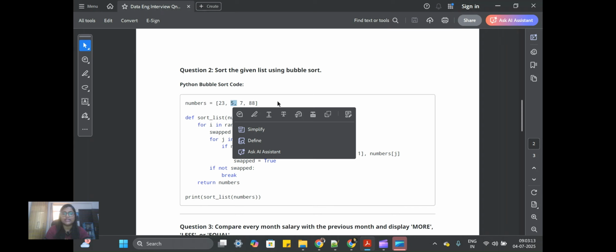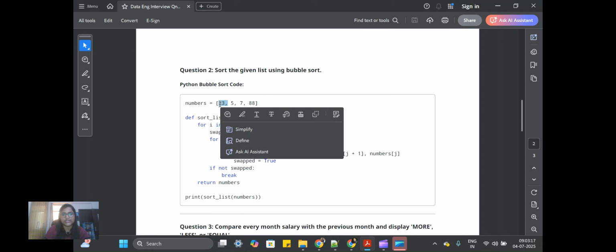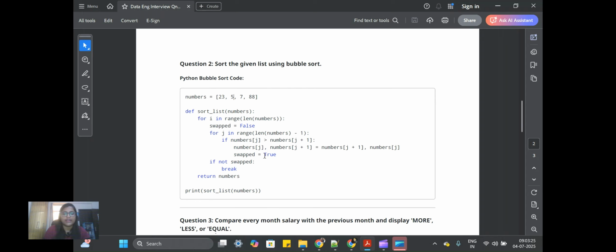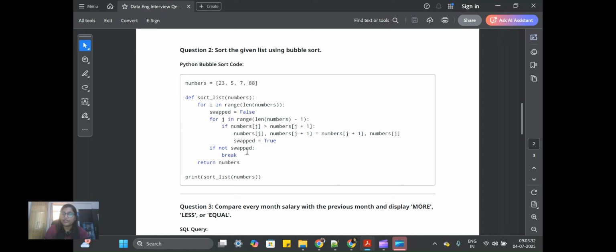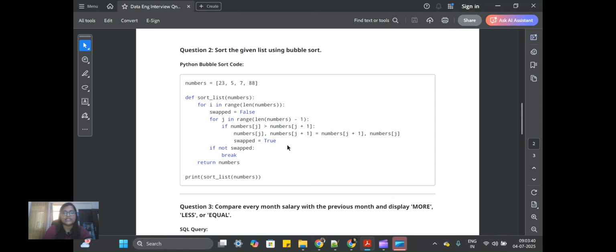Whenever nums[j] is greater than nums[j+1], suppose here 23 is greater than 5, it means this condition is satisfied, so just swap it, because we are sorting. Now the swapped flag becomes true. And if not swapped, meaning the swapped flag is false, then break out of the loop and return only the numbers. I hope this question is clear now.